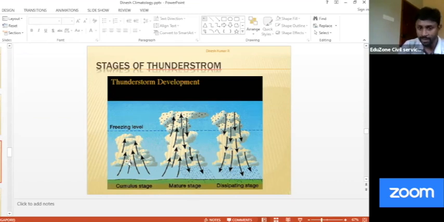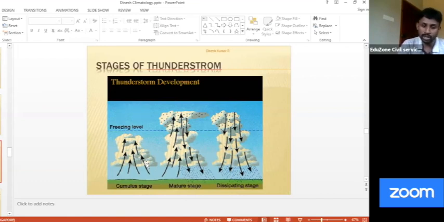Now, this is the first stage, second stage, and third stage. In the first stage, what happens is excessive rising of moisture. Initially, you get the formation of cumulus cloud, then as it rises, it will convert into cumulonimbus cloud. To write a better answer, you can use the word draft. In the first stage, you can mention the updraft and the rising of moisture is very high. Updraft is dominant in the first stage. As a result of strong updraft, gradually that will be converted into cumulonimbus cloud. That is your first stage.